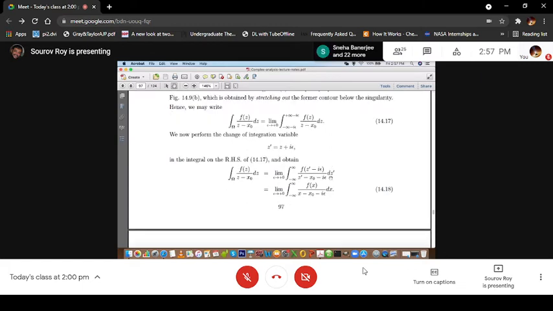Now remember that we assumed a small imaginary part. Epsilon is infinitesimally small, and we assume that f(z) is analytic in some neighborhood of the real line.